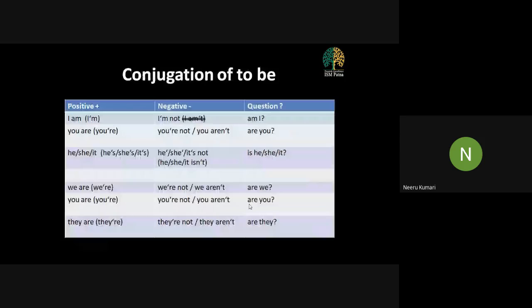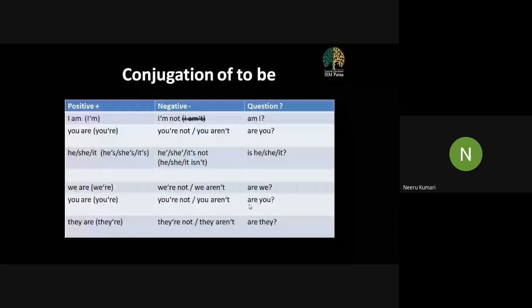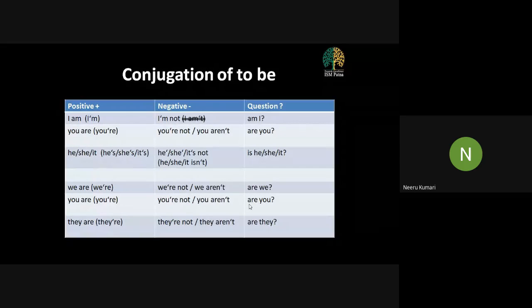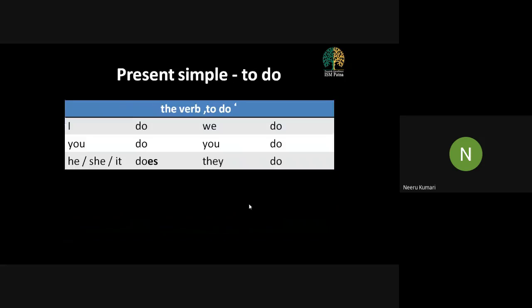Now here, always remember, whenever we are talking about the contraction: I am becomes I'm. You are becomes you're, he is becomes he's, she is becomes she's, it is becomes it's, we are becomes we're, they are becomes they're. So keep this in your mind.